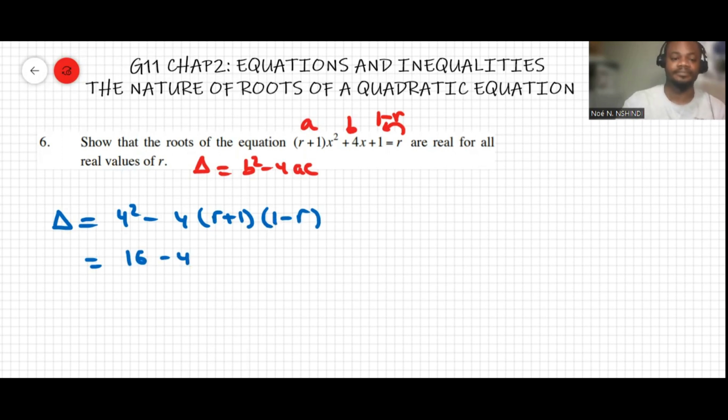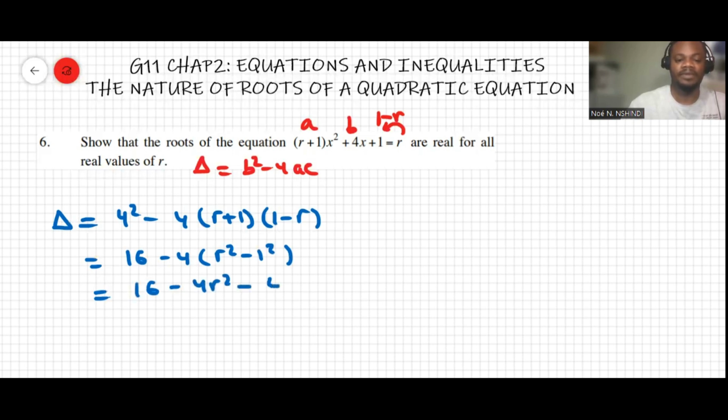This is like the form of the product that leads to a difference of two squares. So this makes r squared minus 1 squared. And that makes 16 minus 4 times r squared minus 1, no, plus 4. And that makes negative 4r squared plus 20.